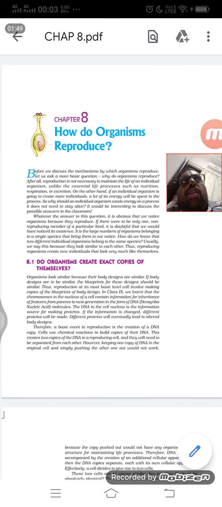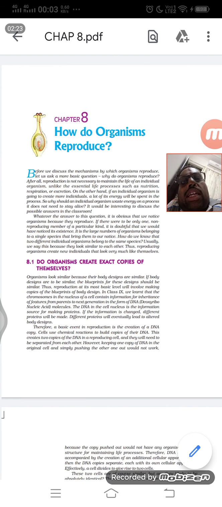And why do we have to reproduce? Reproduction has a lot of advantages. Number one, it can maintain the number of species. Number two, it can bring variations. Number three, it helps in genetic flow. So many importances are there. Wherever reproduction is taking place, the most important thing is the transfer of genetic material from one organism to another.